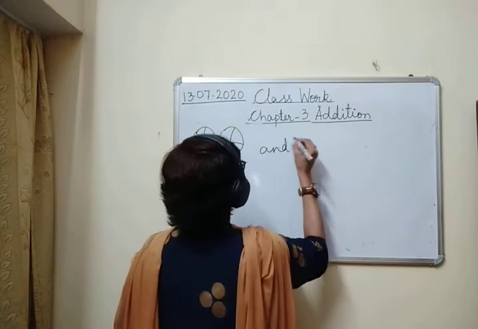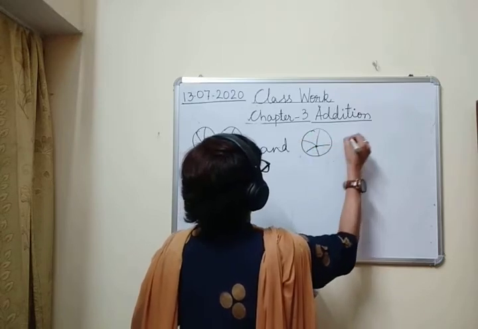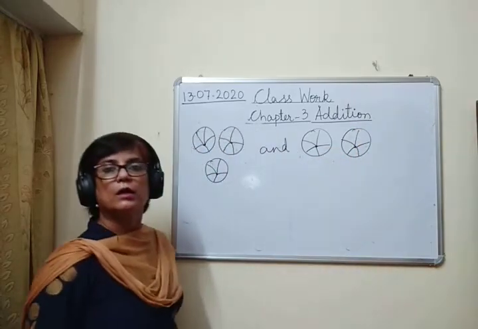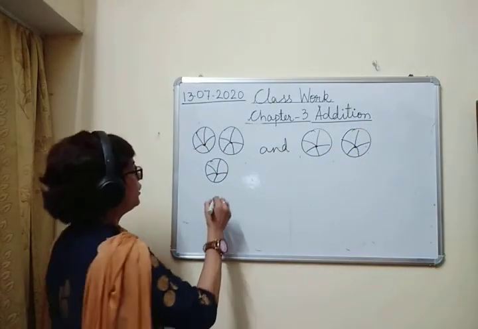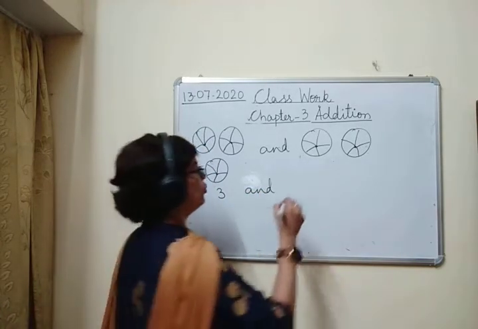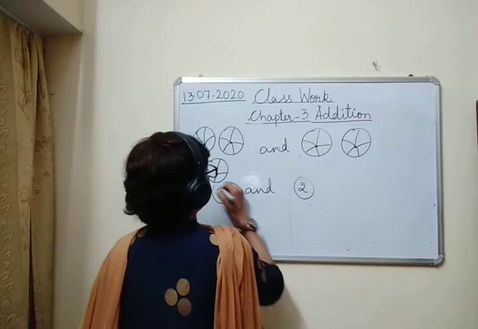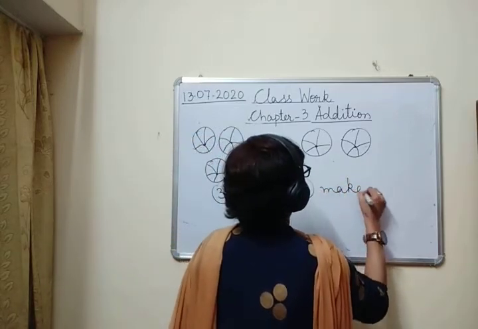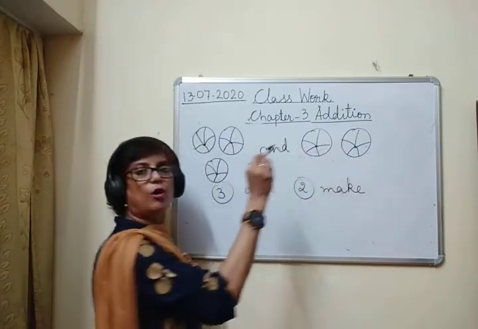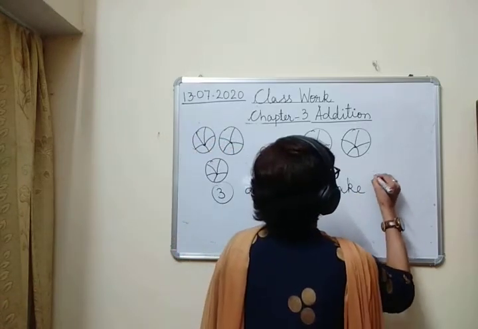So 3 and how many balls are there? 2. So 3 and 2 make how many balls? When you count both the groups, 1, 2, 3, 4, 5. So how many balls do you get? You get 5 balls. So 3 and 2 make 5.